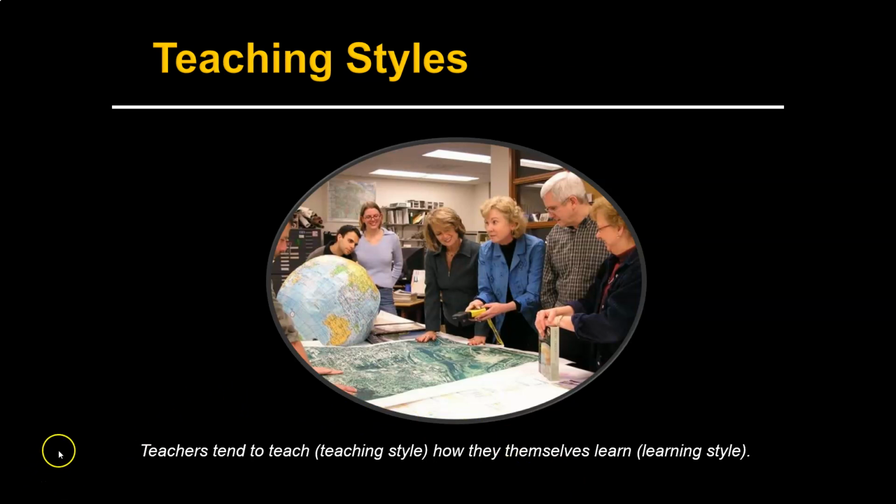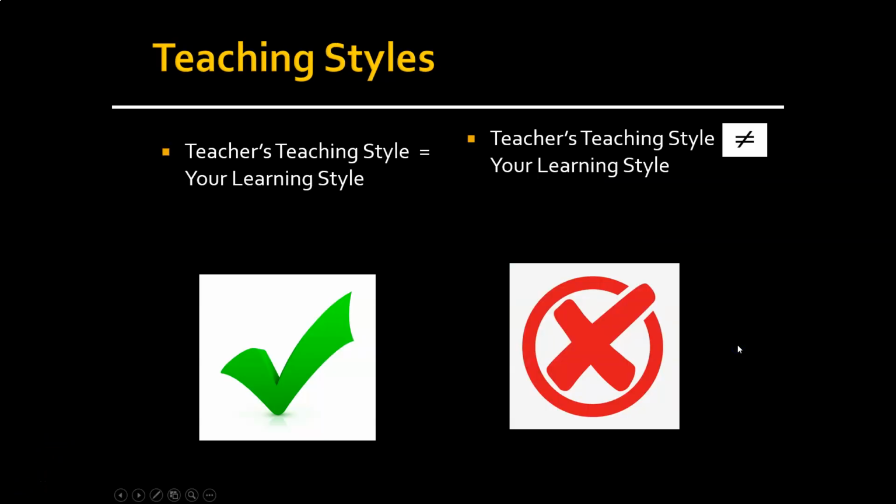So how does this impact you? The key, guys, is that sometimes your own personal learning style will actually match or mesh with your instructor's style, but sometimes they won't. So if your learning style does match the teacher's style, everything's great. You're in the catbird seat. It's fantastic. But what happens if your learning style doesn't match the teacher's teaching style, right?